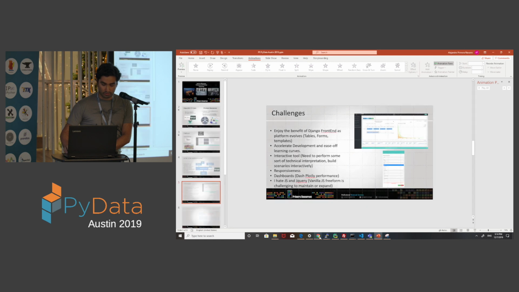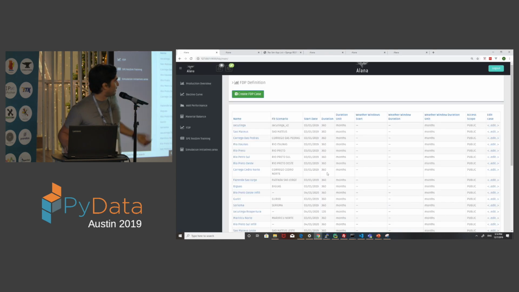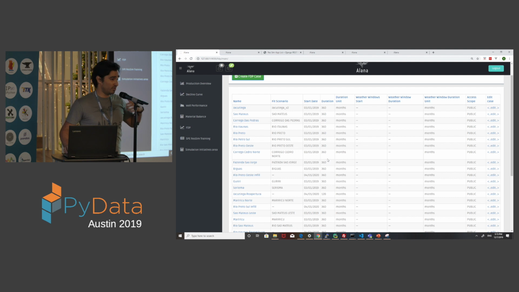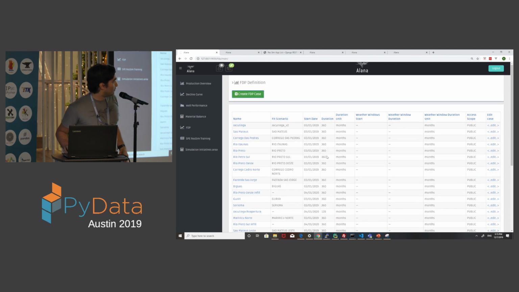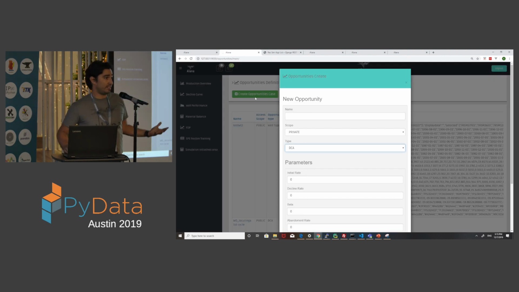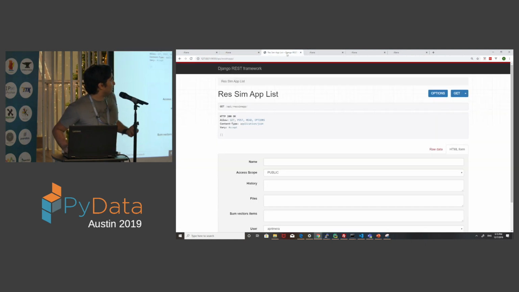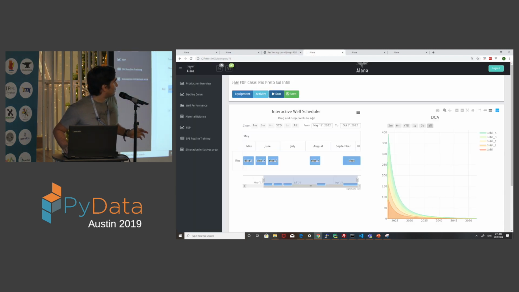So just to show you very quickly what we have. So this is very nice. I can build up applications pretty much in half a day from scratch and view some of the data that I have in the database. But at the same time, when things get complicated with forms and so on, I'm finding it more and more difficult to use Django and Python. And another thing out of Django that we use is the REST framework. However, we are also finding that writing a lot of these APIs is quite complex, and we're finding some issues. So I'm going to show you some of the stuff that we do.